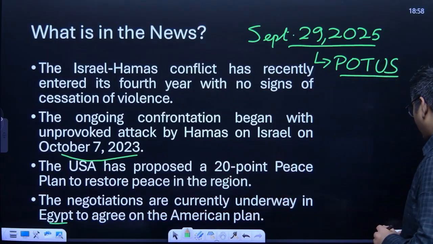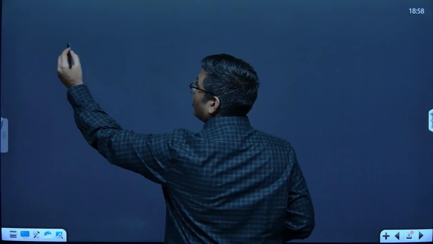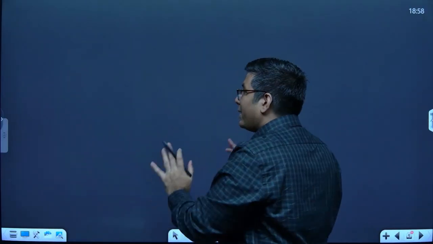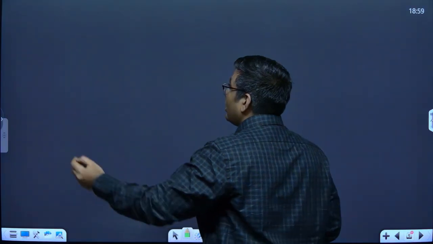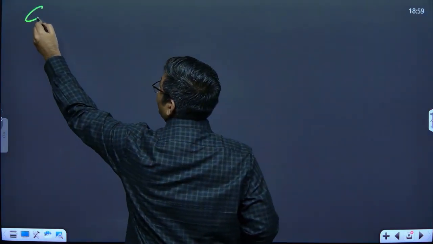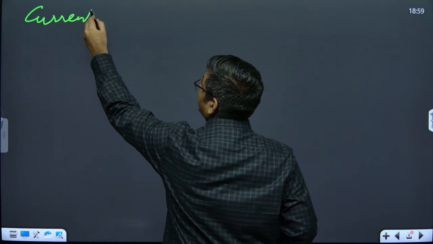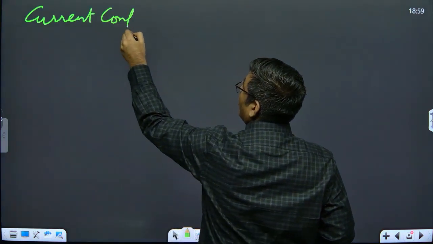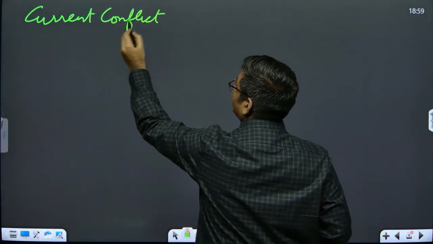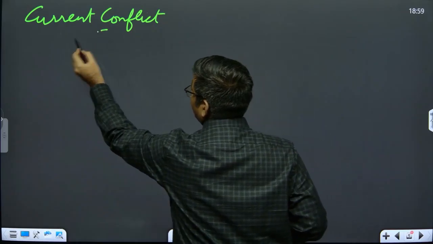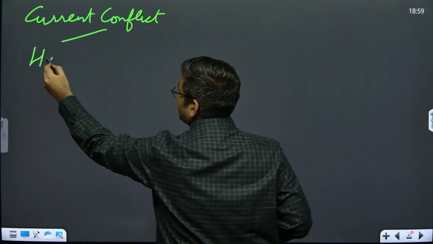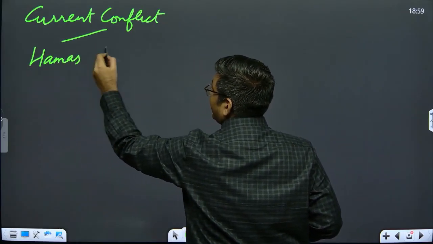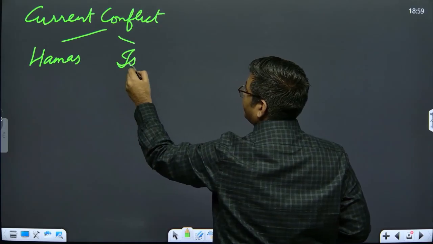So let us first of all understand what exactly is the war. First of all, let me tell you what exactly is the current war, and then in the coming slides we are also going to discuss the entire background. So currently we are talking about the current conflict. Now the conflict has two parties. One is Hamas and the other one is Israel.